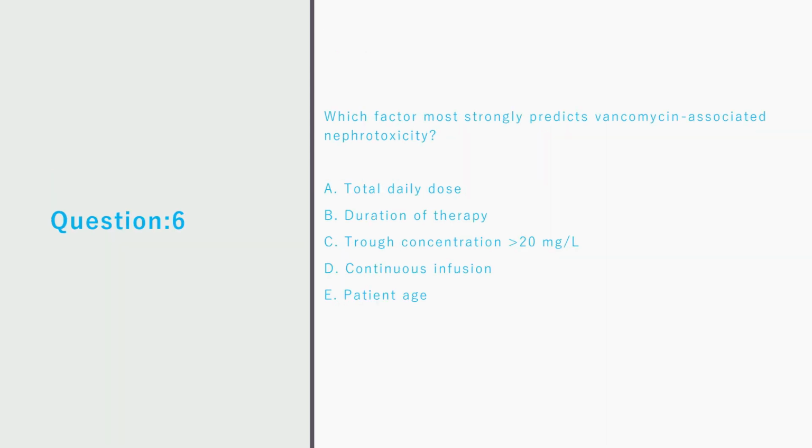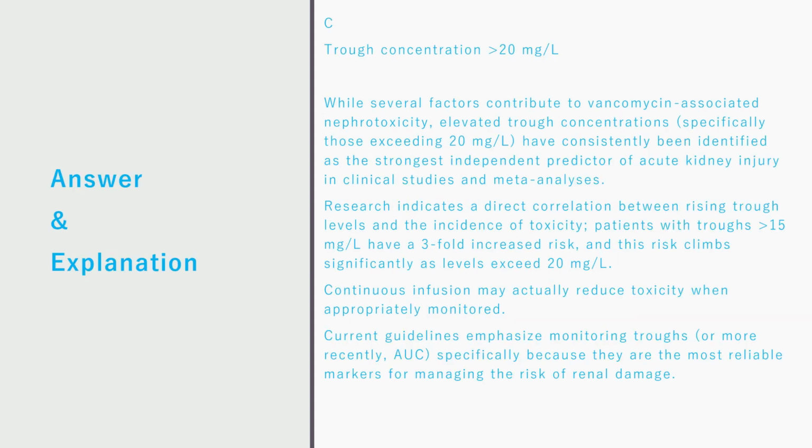Question 6. Which factor most strongly predicts vancomycin-associated nephrotoxicity? A. Total daily dose. B. Duration of therapy. C. Trough concentration greater than 20 mg per liter. D. Continuous infusion. E. Patient age. Correct answer is C. Trough concentration greater than 20 mg per liter.